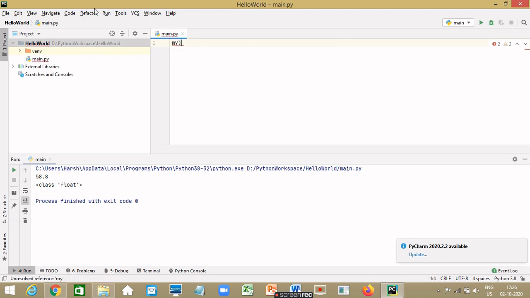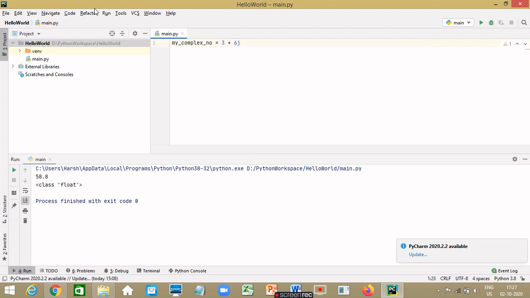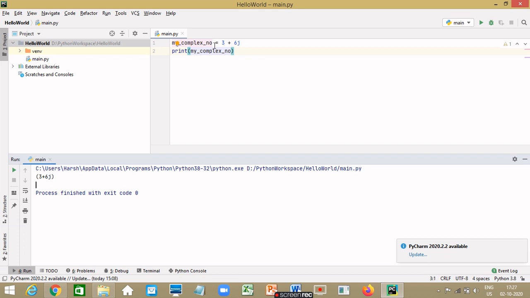Let's say my_complex_number is equal to 3 + 6j. This is how it is represented in Python. Now let's print this value, my_complex_number. We get it here as the value of this variable. Now let's print the type of it. Let's say print type of my complex number. Let's run it and it says complex. So these were all numeric types.